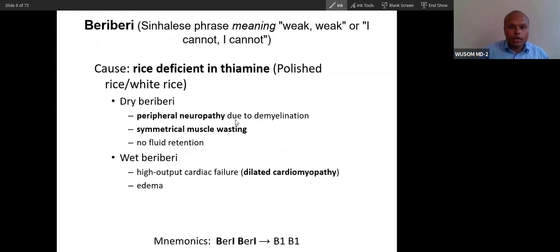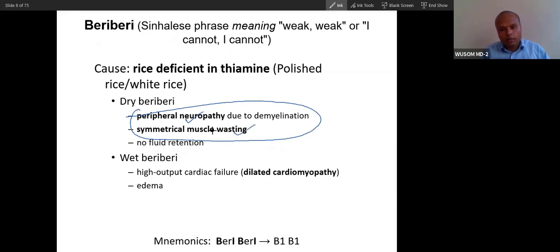Now beriberi, you can see two features you will see in beriberi. One is peripheral neuropathy, second is muscle wasting: symmetrical muscle wasting and symmetrical peripheral neuropathy. This is particular about dry beriberi, and if it is not treated, it will progress into wet beriberi, where fluid accumulation will happen. So in wet beriberi, there will be peripheral neuropathy and symmetrical muscle atrophy. Nerve and muscle both are involved.